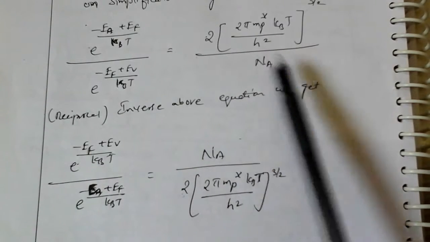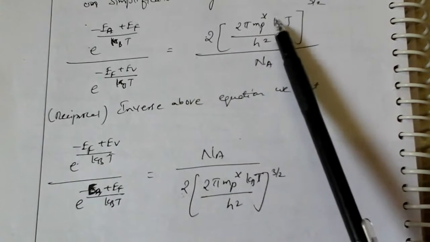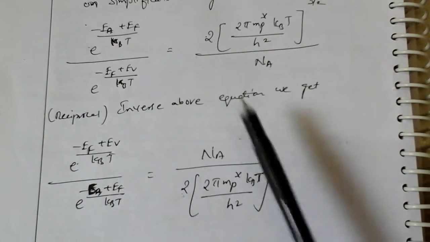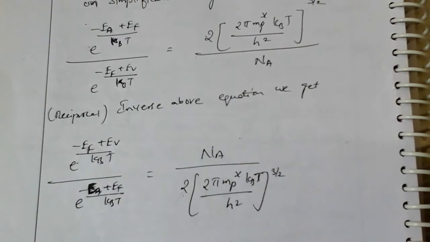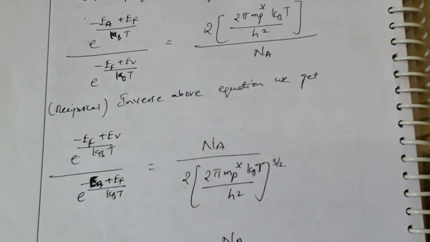The same thing on the right-hand side also. Na is on top, and 2 into (2 pi mp star kBt by h square) whole power 3 by 2 is taken in the denominator. So this is called the inverse or reciprocal of the above equation.